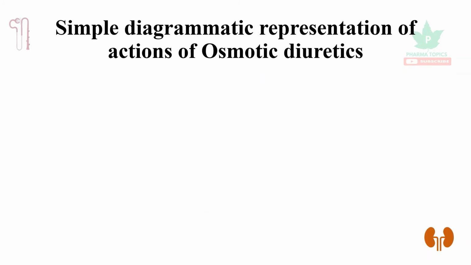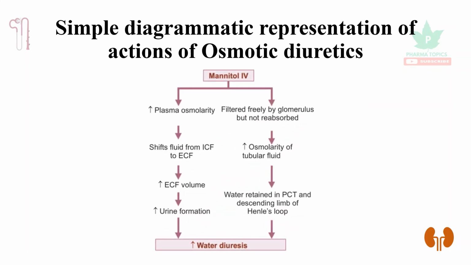Let us see the simple diagrammatic representation of osmotic diuretics. So mannitol, when it is given as IV, has dual action, it increases the plasma osmolality. So water is reabsorbed from the intracellular fluid to extracellular fluid, which increases the blood volume and increases the urine formation. On the other hand, it is filtered by the glomerulus and it is not reabsorbed. It increases the osmolality of the tubular fluid in the renal tract, so water is retained in the proximal tubule and descending limb of loop of Henle. Both of them put together, they increase the water diuresis.